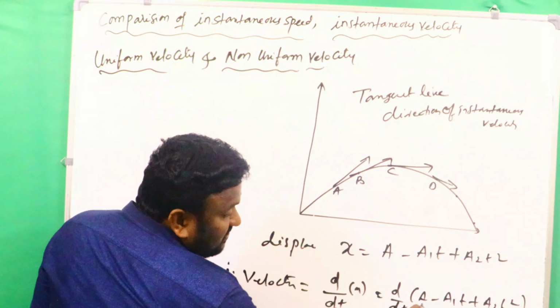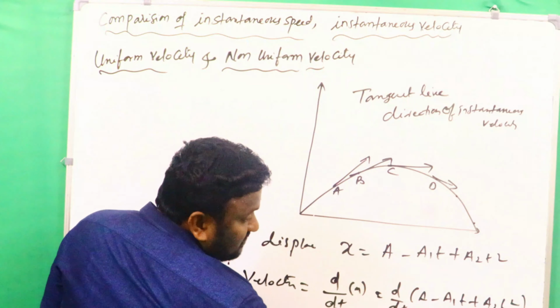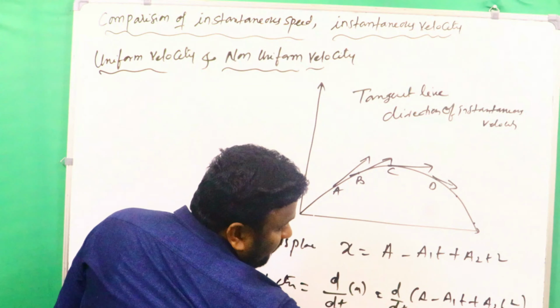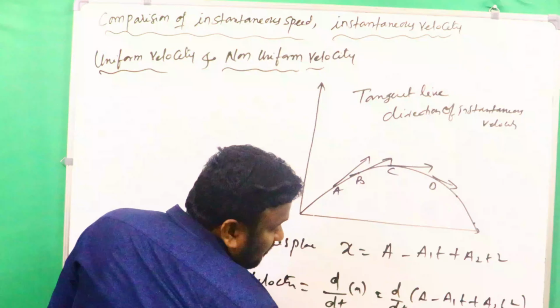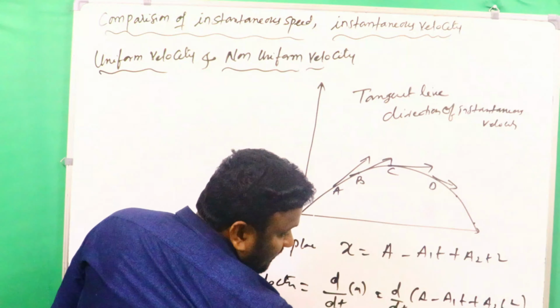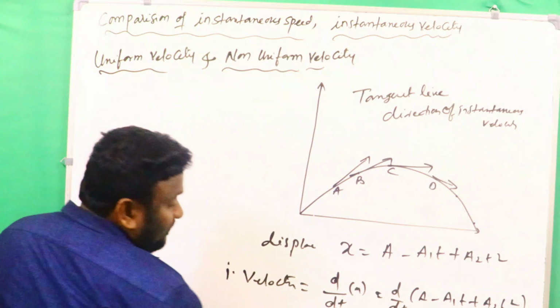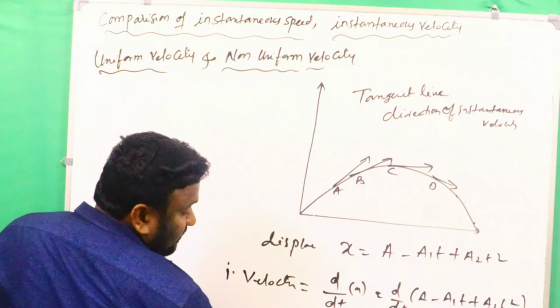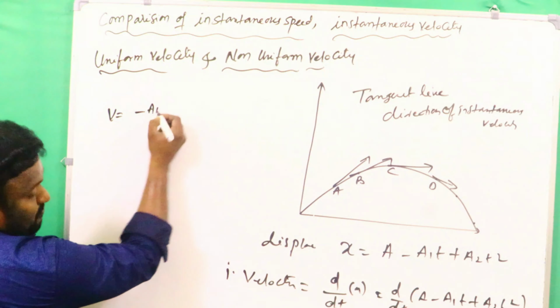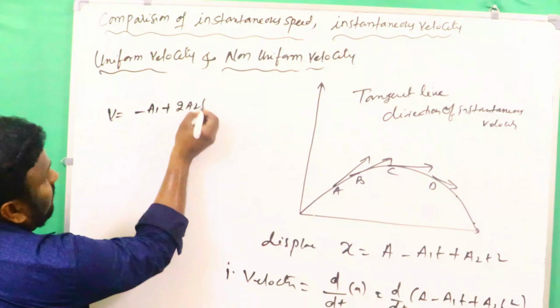Here a is the constant, there is no differentiation. Now it is minus a1 plus a2 into d by dt of t square. That means minus a1 plus 2a2t. So that is the displacement here, average velocity, instantaneous speed. That is what? V is equals to minus a1 plus 2a2t.